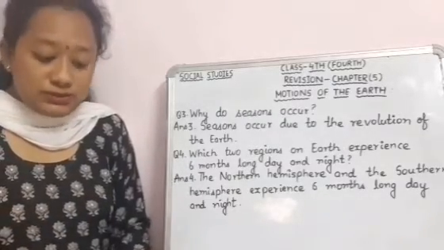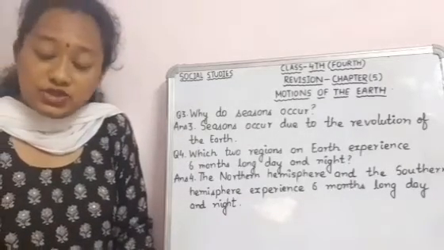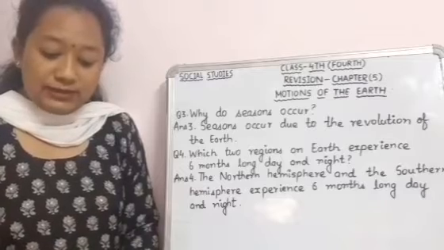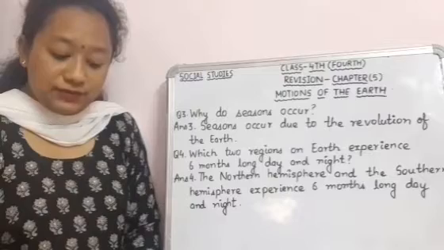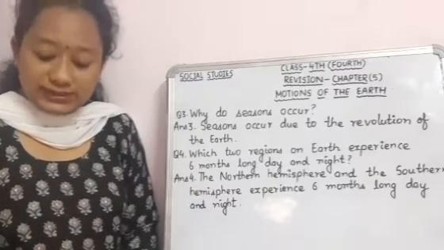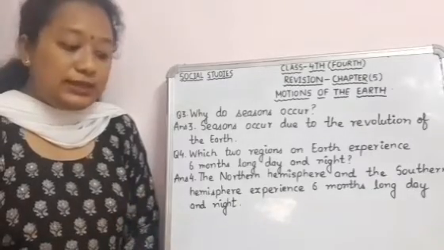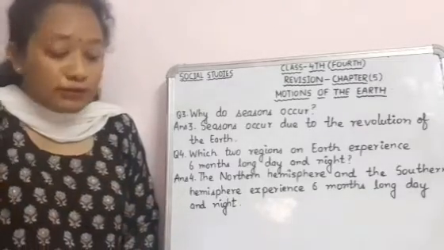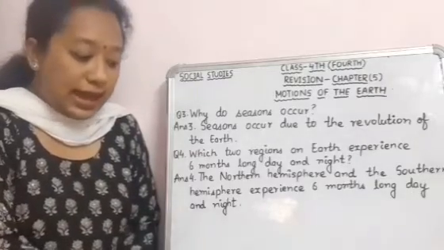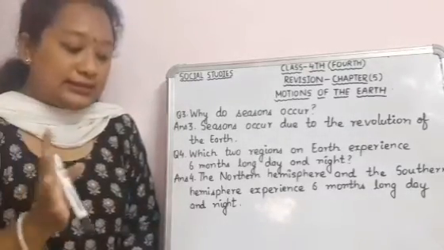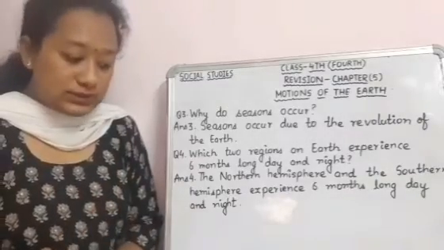Now spring and autumn season. Spring and autumn months are March and September, when the sun is directly overhead. Both hemispheres get almost equal amounts of heat and light at that time. Now 21st March and 21st September are the days when the sun is directly over the equator, and the whole earth has equal day and equal night. These days are called equinoxes.